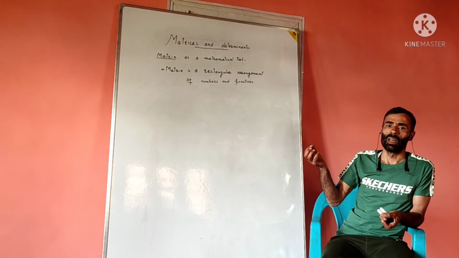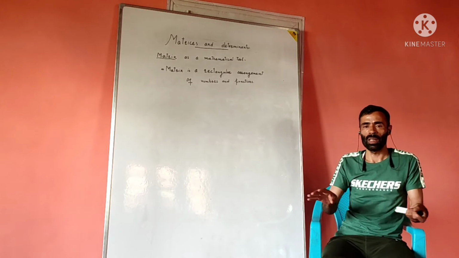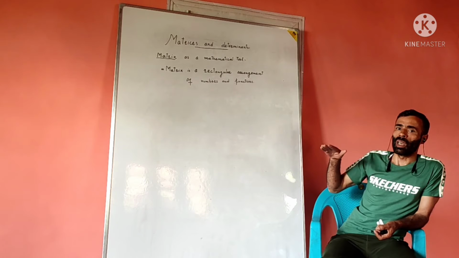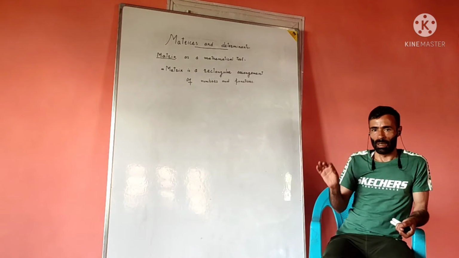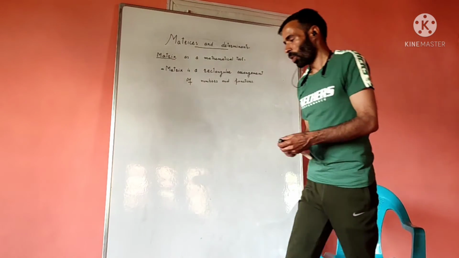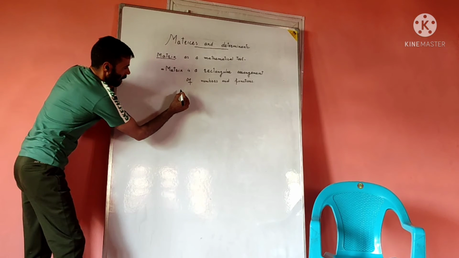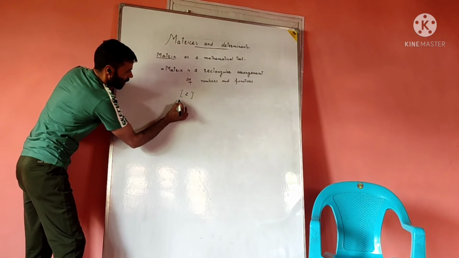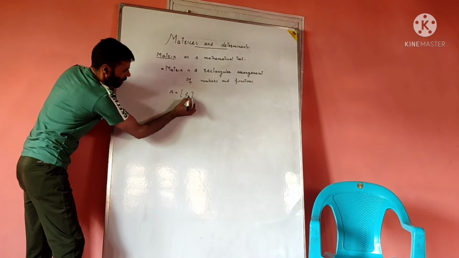So it is a very good potential tool in the hands of a mathematician, or even in the hands of different experts in various fields. This mathematical tool is a compact way to represent information in an ordered way. Let us first explain what a matrix is. For example, in my hand there are two markers. I will put the information in this way. This number 2 is placed within these brackets. If denoted by, for example, this capital letter, I will say this is a matrix.